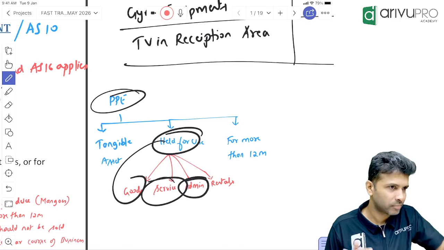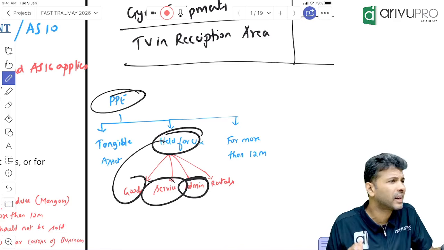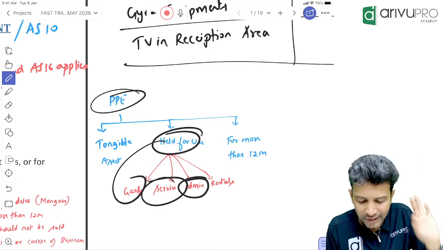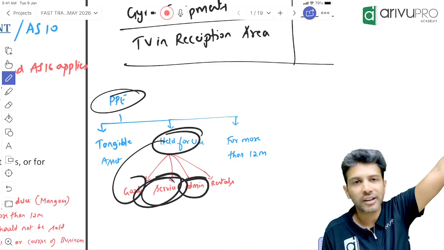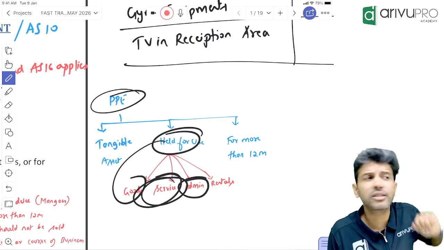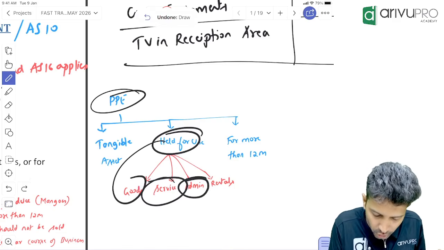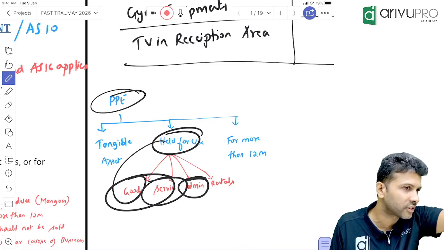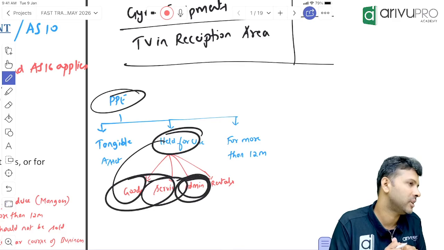So what PPE says is that it is not necessary that you use that asset to produce goods or render service. Even administrative assets are also PPEs.